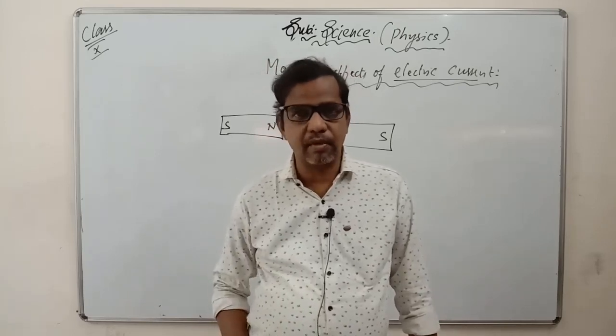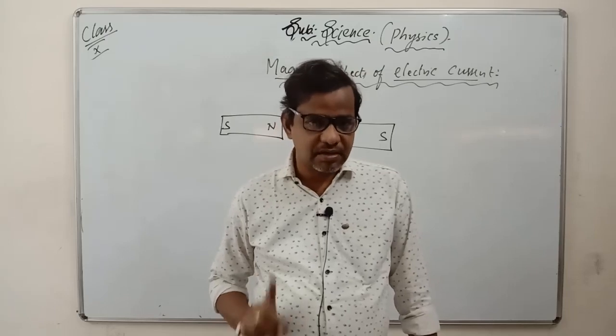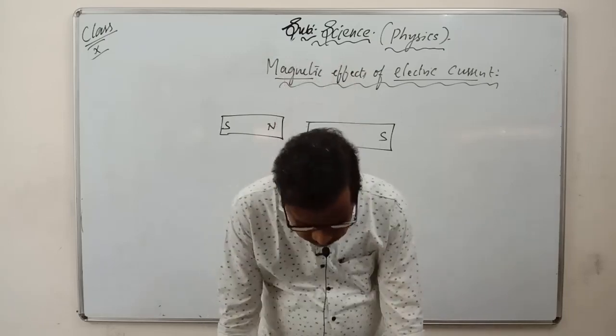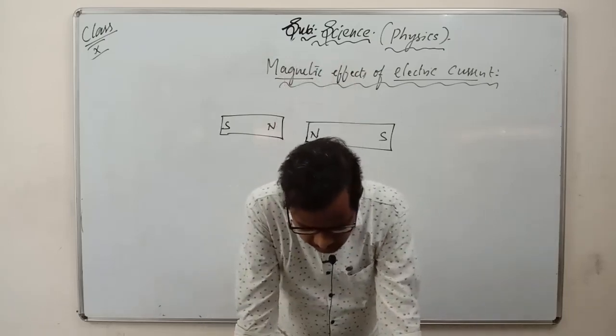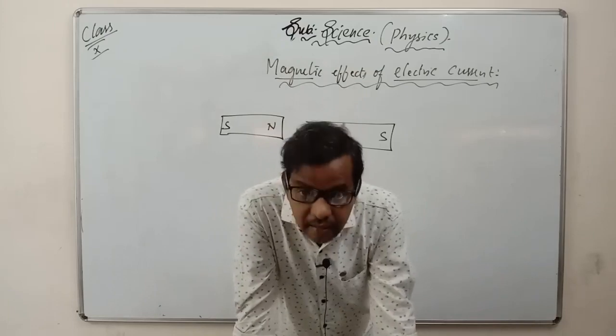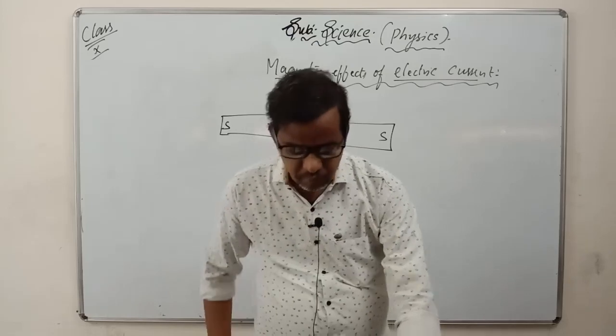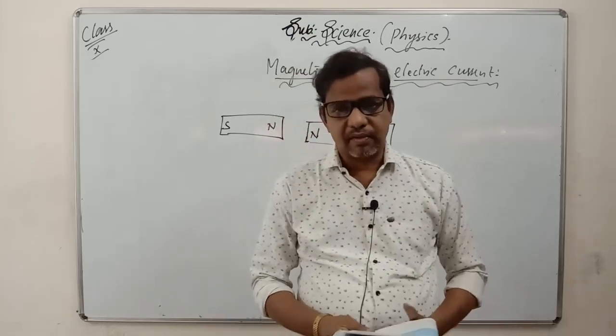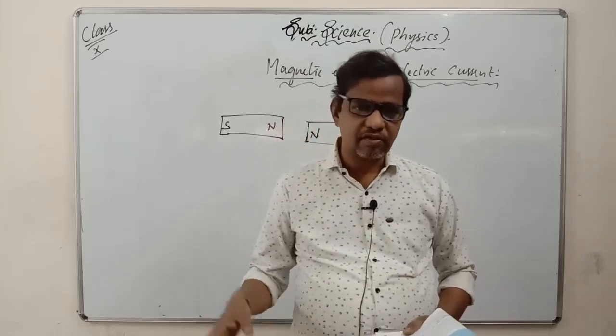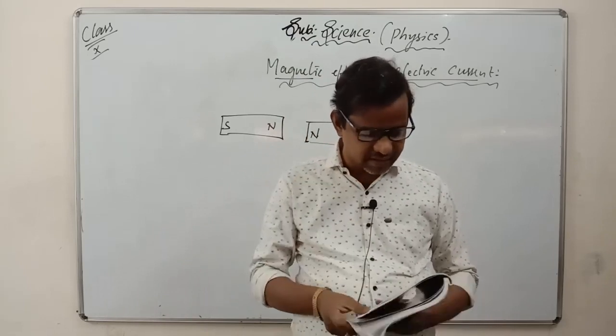This is a very important property of a magnet: they start at the north pole but end in the south pole. It is given in the figure also. You can find closure in the sense that it will always be in a closed form.